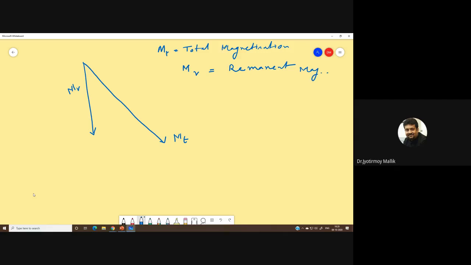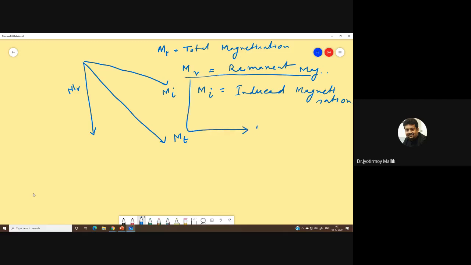And then there will be another component which we will call MI, and MI is my induced magnetization. The remanent magnetization is also sometimes called primary magnetization.